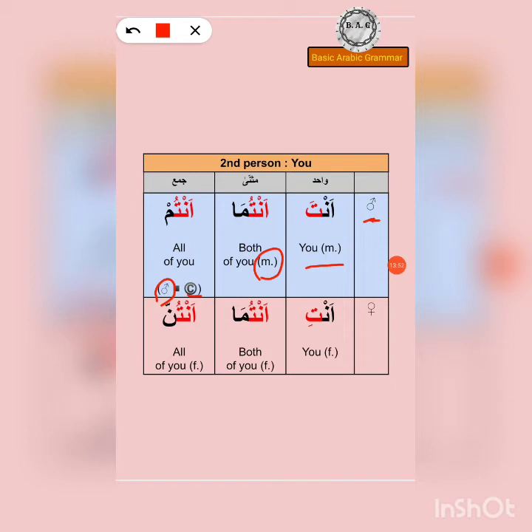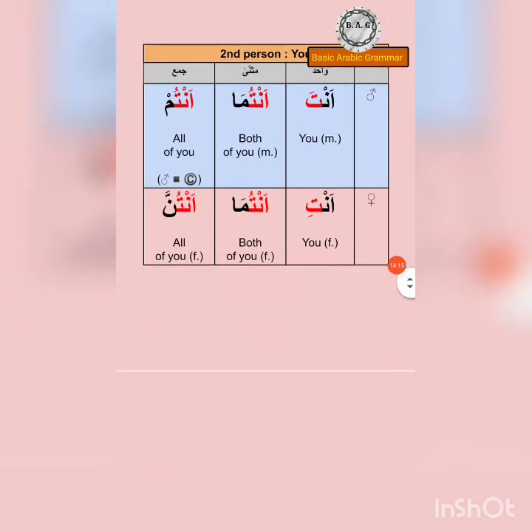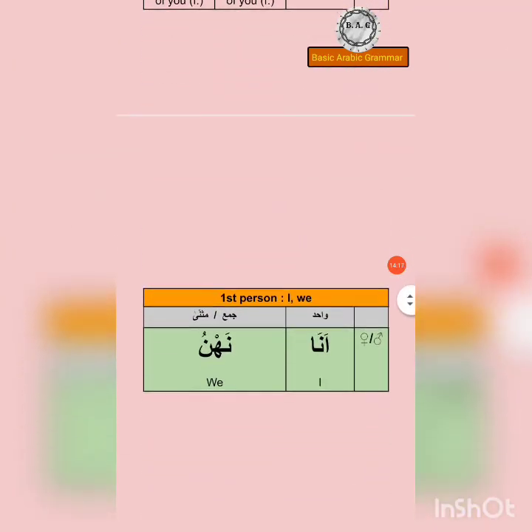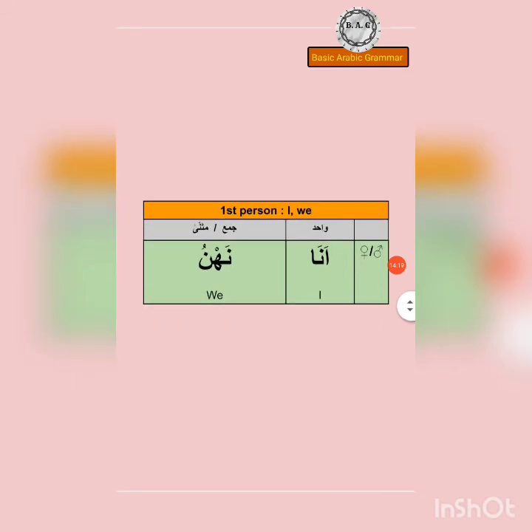And then next we have anti for feminine singular. And then antuma, both of you, feminine, and antunna, all of you, feminine. Anta, antuma, antum, anti, antuma, antunna. So you'll have to practice these aloud a couple of times, and inshallah you'll be able to memorize them.